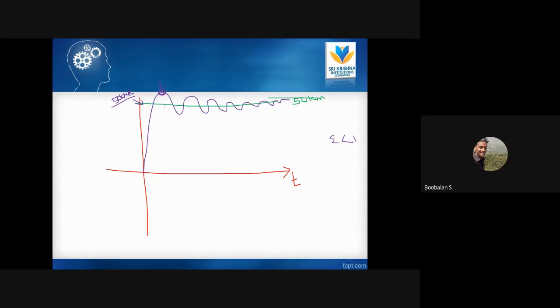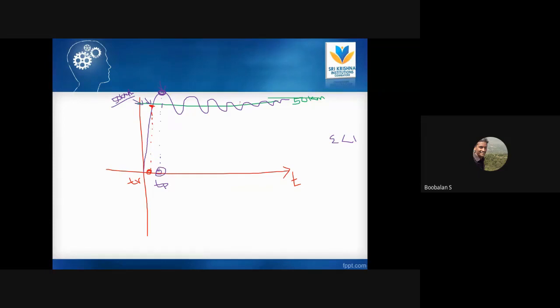Where we see the peak time: we need to find the maximum peak and track that exact time on the x-axis. That is the peak time. This is my set point; I have given the set point to reach 50 km, but the actual response of the system reaches about 90% of the output. For my car to reach 48, 45, how much time has it taken? That corresponding time is my TR, the rise time. The maximum, 52 km, is my peak time. And the time taken to reach 90% of the output is the rise time.